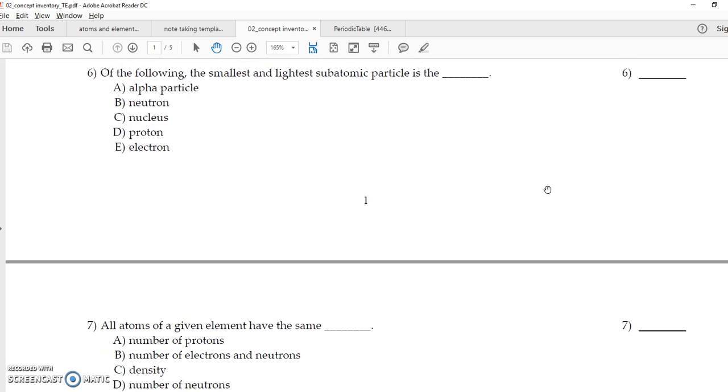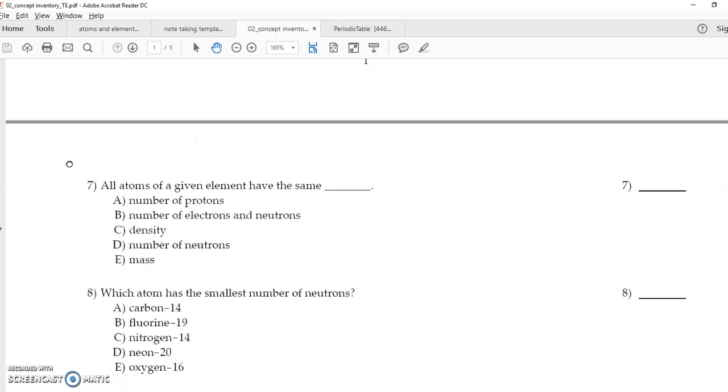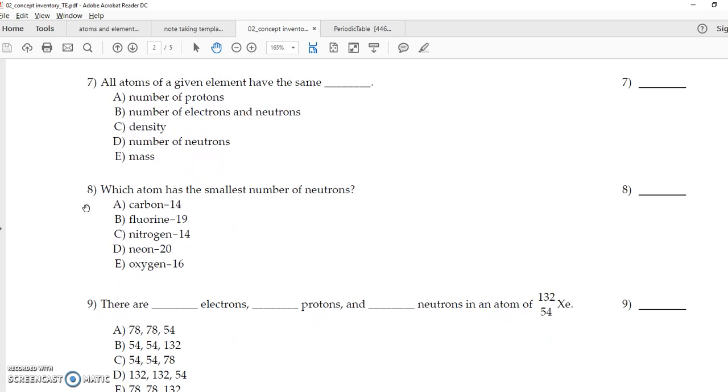Well, the smallest and lightest subatomic particle is, you guessed it, the electron. It's about 0. So, all atoms of a given element have the same number of protons. Right? That indicates a given element. Cool. So if you have element X, here's our atomic mass, here's our atomic number. The atomic number is the number of protons.